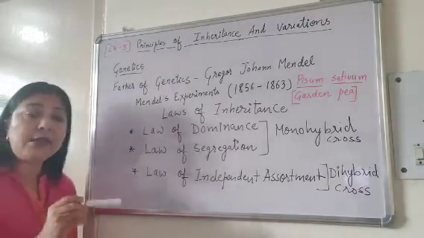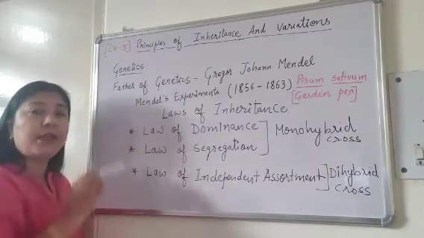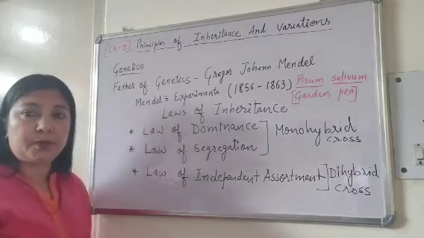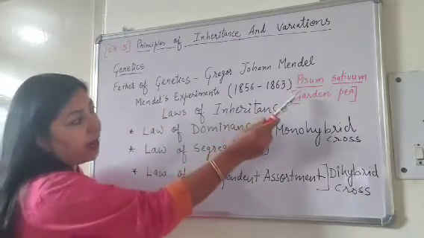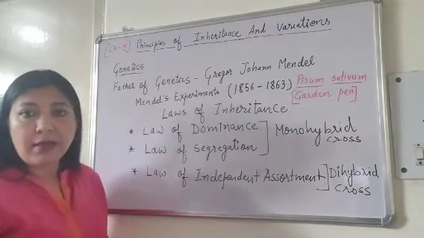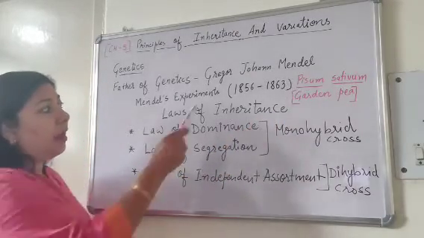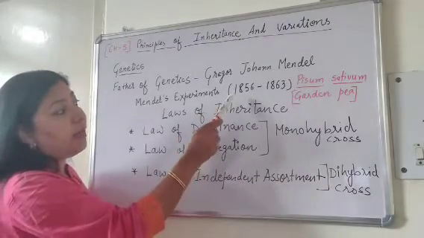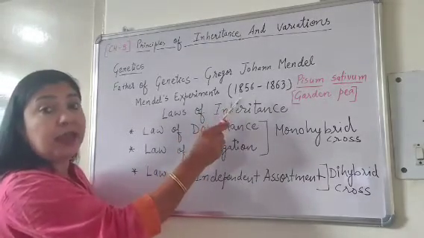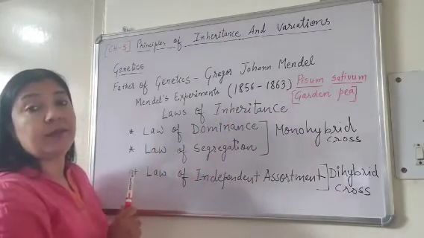Today we regard him as the father of genetics. What did he do? He did his work on this plant, Pisum sativum, that is garden pea. He did his work for 7 years between 1856 and 1863.